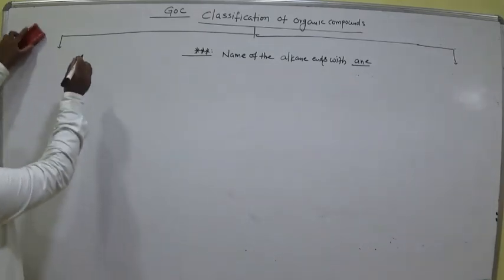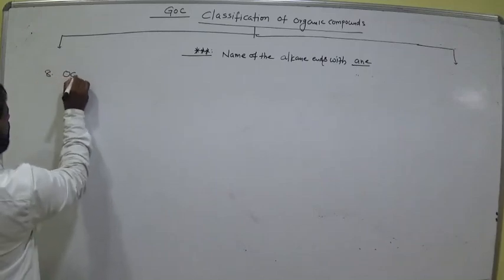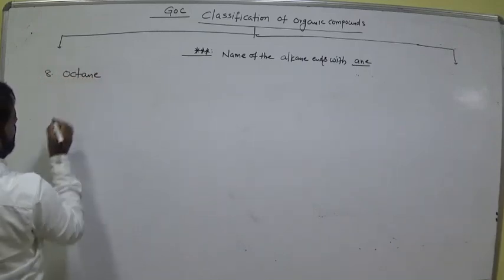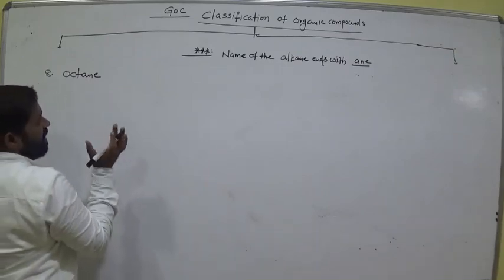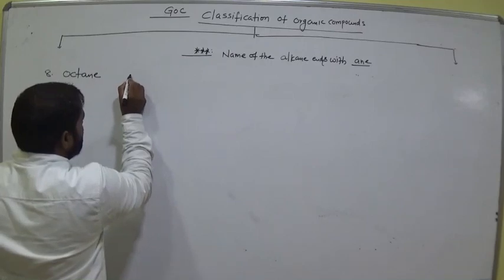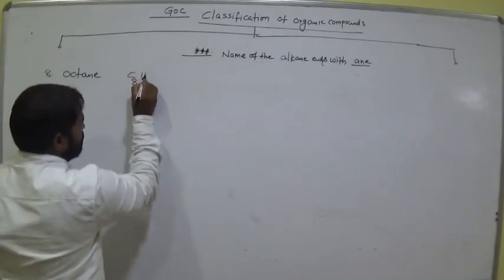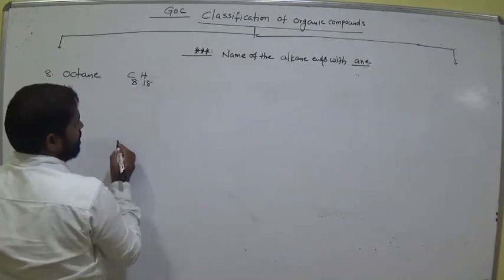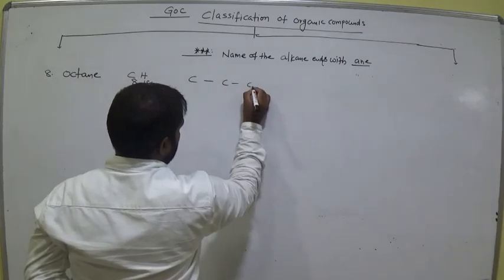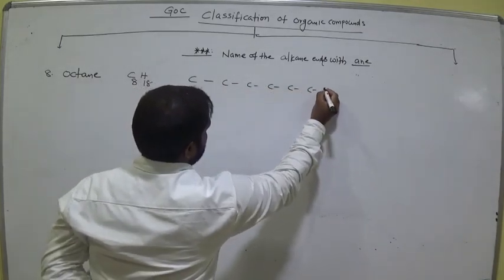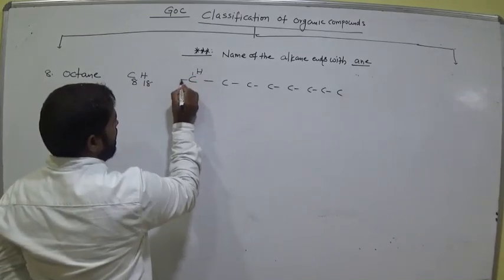Next, go for octane, the eighth one. How many carbons are present in octane? Oct means 8 carbons. CnH2n plus 2 is the formula. Oct means C8, 8 twos are 16, 16 plus 2, 18. Am I right? 18. So now the representation is 1 carbon, 2, 3, 4, 5, 6, 7, 8. Clear? Now the first carbon has 3 hydrogens.